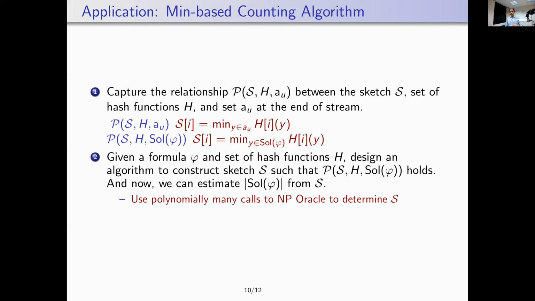Now, given a formula and a set of hash functions, the algorithm that we are looking for is one that constructs a sketch so that the property holds true. We show that one can design an algorithm that makes polynomially many calls to an NP oracle to determine S. And voila, you have a model counting algorithm. In the paper, we show this applied to the other sketching-based techniques and show how all of them give new algorithms that have not been known before in the model counting community.